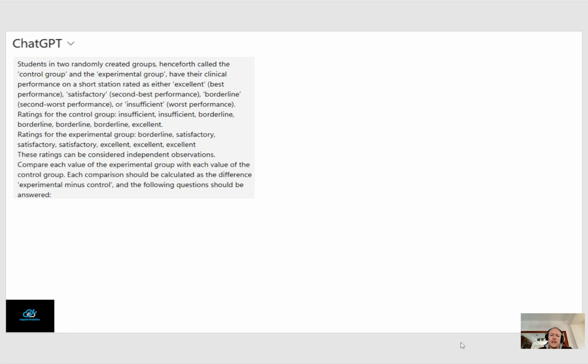Each comparison should be calculated as the difference experimental minus control, and the following questions should be answered. So what we have here is, first of all, a bit of context. Students in blah blah blah all the way until what is the order of categories. That's the context, and which includes in this case the type of design that was used, experimental design with 2 randomized groups. Ordinal rating, because these are ordered categories.